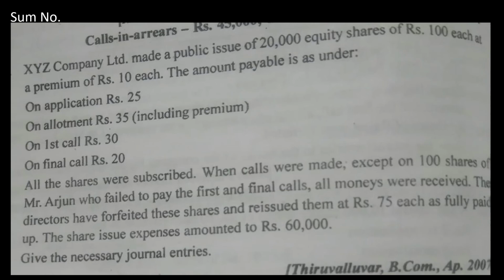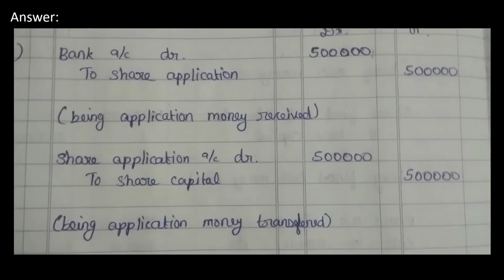Here in the sum, we see share issue expenses amounted to 60,000 rupees. The share issue expenses are nothing but the preliminary expenses, which are incurred by the company before starting the company. For the preliminary expenses of 60,000, we have to pass an entry. Finally, it is called the preliminary entry: preliminary expense account debit to cash or bank, whatever it is. Now we'll see the answer.